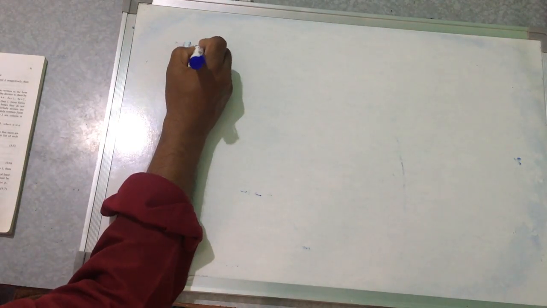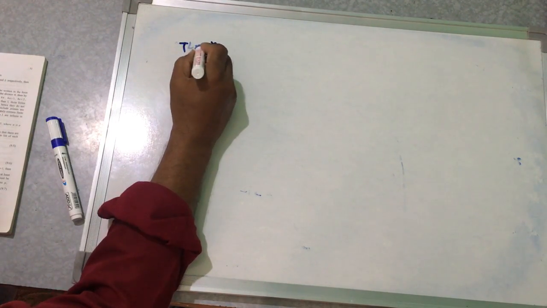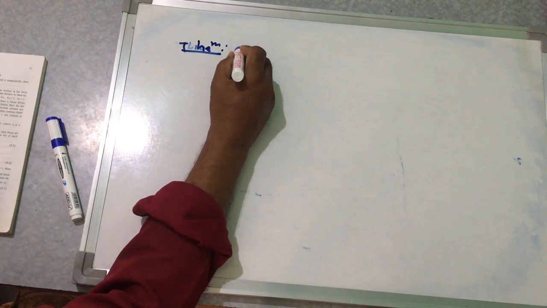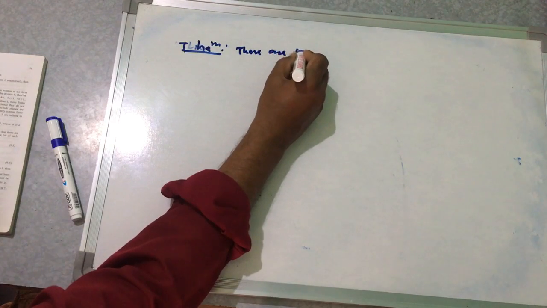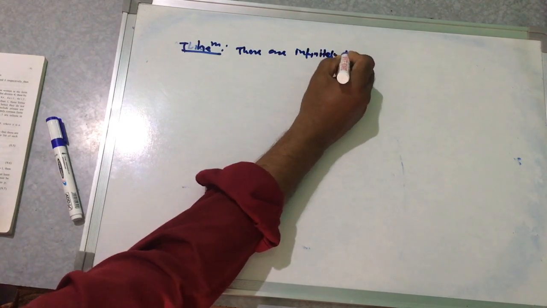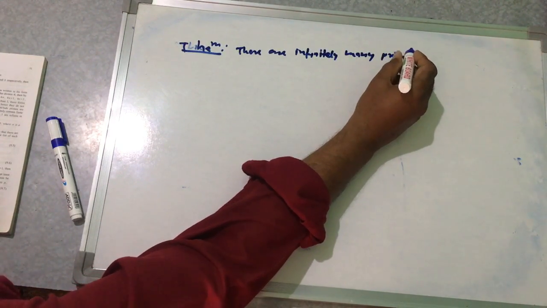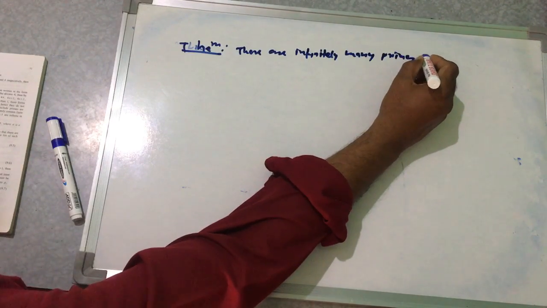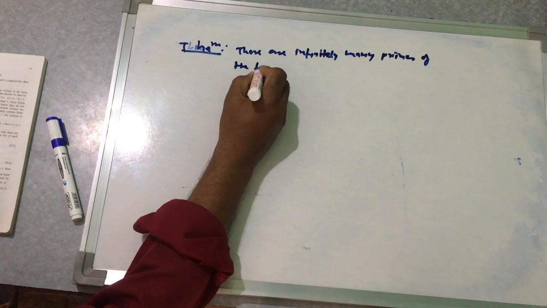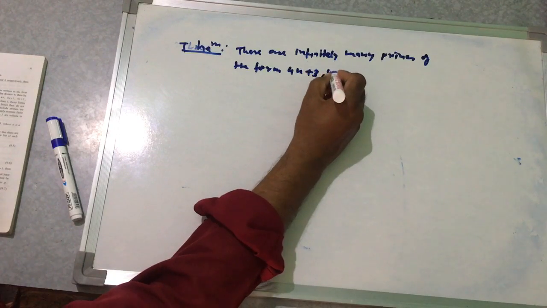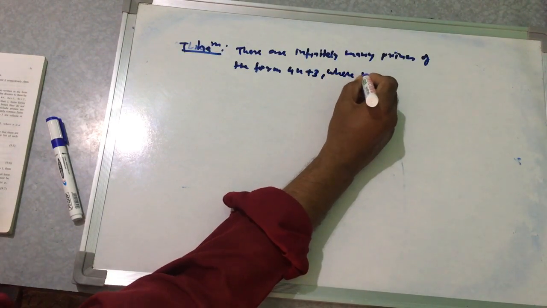Then theorem: there are infinitely many primes of the form 4n plus 3, where n is a positive integer.